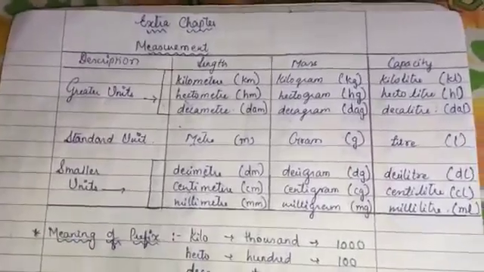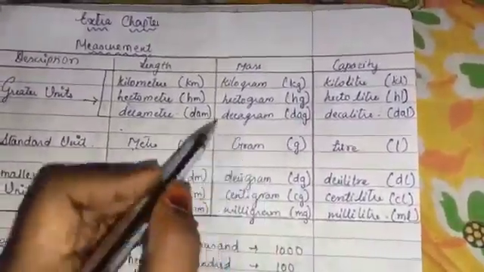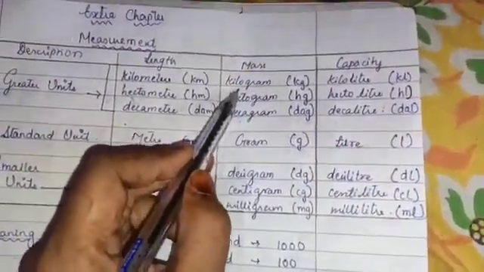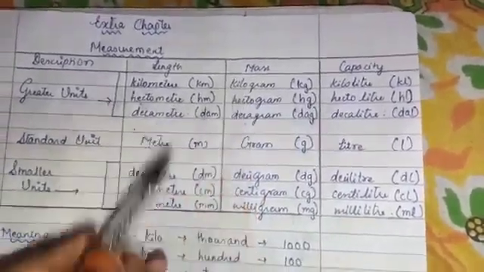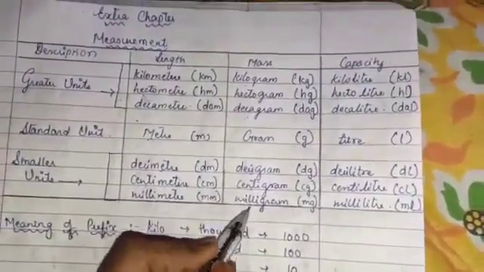Now we will go to the mass. The standard unit is gram. If more than that, then you have to use decagram, hectogram and then kilogram, which we use as usual in our day-to-day life. Then we have decigram, centigram and milligram.